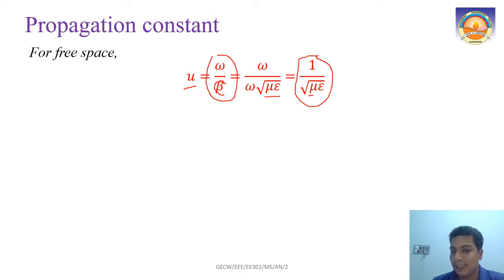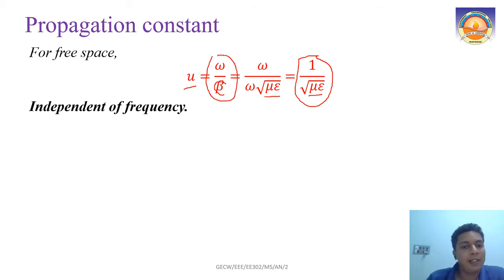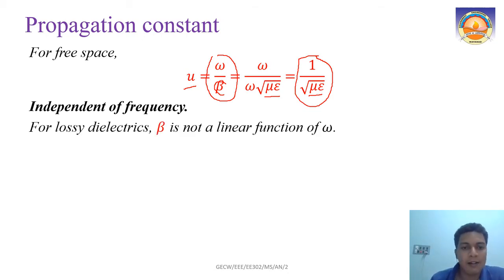Basically for free space it is mu 0 epsilon 0, because mu r is 1 and epsilon r is 1. So whenever we are considering free space, the velocity of the wave is independent of frequency.